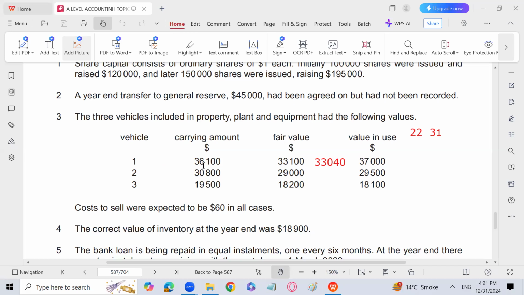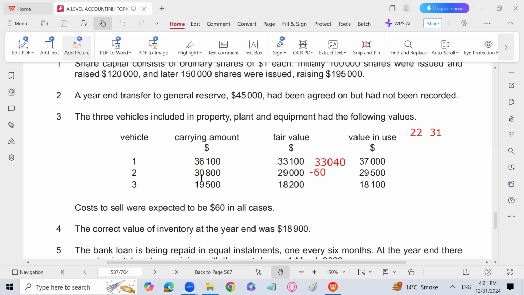So recoverable amount is 37,000, which is more than the carrying amount. So it means that there will be no impairment loss. We don't need to decrease the carrying amount anymore. Next, 29,000 minus 60. So it will become whatever it becomes. You can write it down. That amount is less, obviously. Again, the fair value minus cost to sell is less than the value in use. So the recoverable amount is 29,500 in this vehicle 2.